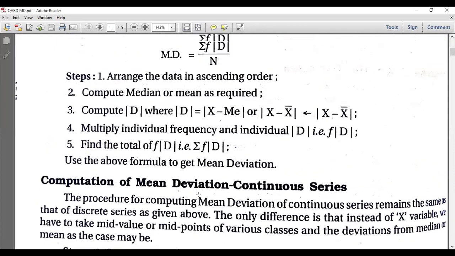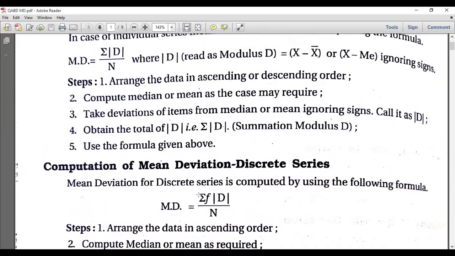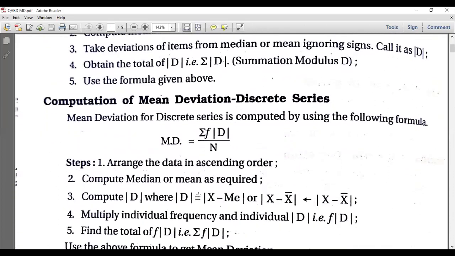Just note down these formulas. MD is equal to the summation of modulus d divided by n, where modulus d is equal to x minus x bar or x minus median. Again, for discrete and continuous series, MD is equal to the summation of f into modulus d divided by n. So d is nothing but x minus median, or x minus mode, or x minus mean.